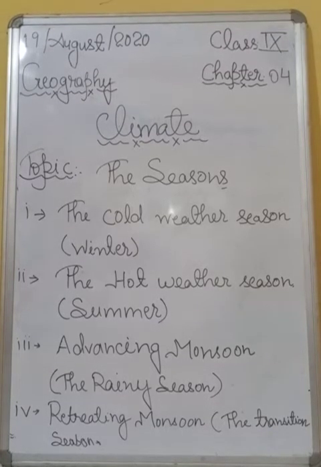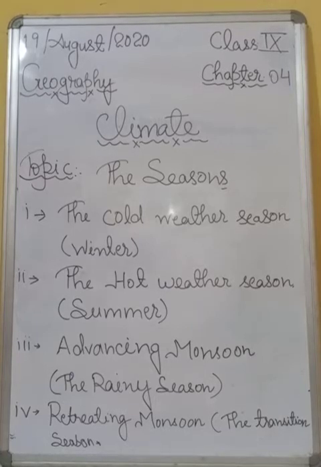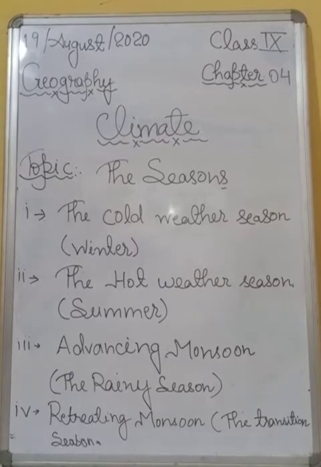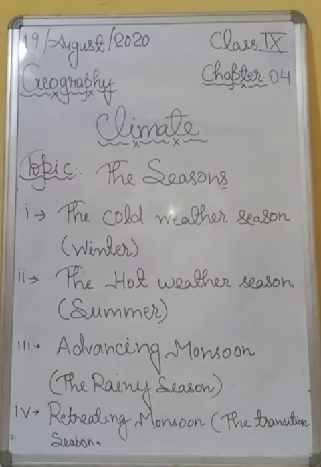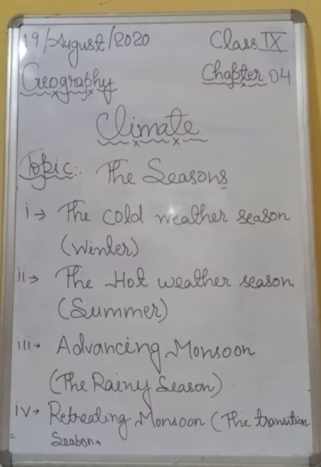Okay, the summer months experience rising temperature and falling air pressure, and towards the end of May, an elongated low pressure area develops in the region extending from the Thar Desert in the northwest to Patna and Chota Nagpur Plateau in the east and southeast.